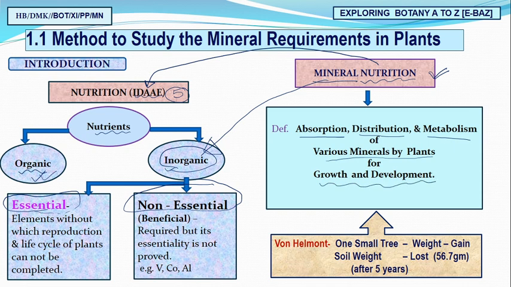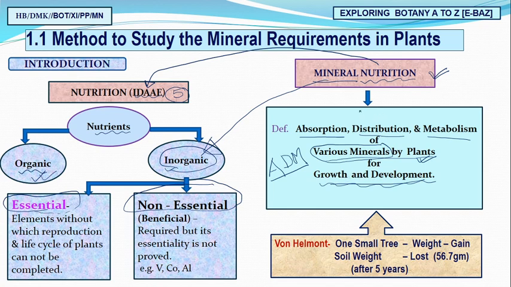Just remember it by ADM: absorption, distribution, and metabolism, of what? Of various minerals. Where will it be carried out? By plants. Why? For growth and development. So ADM by plants for growth and development is called mineral nutrition.